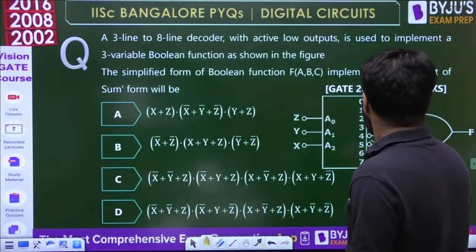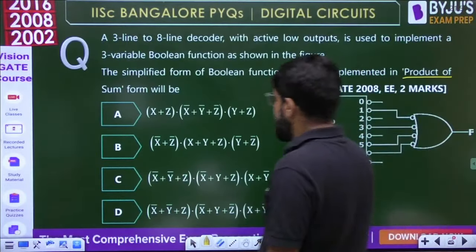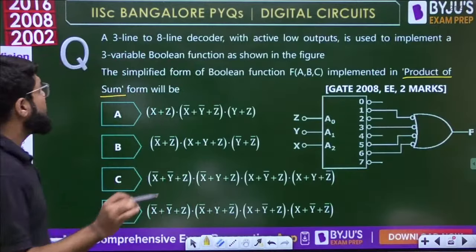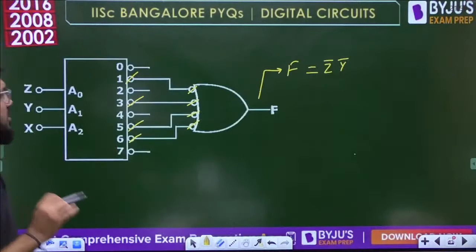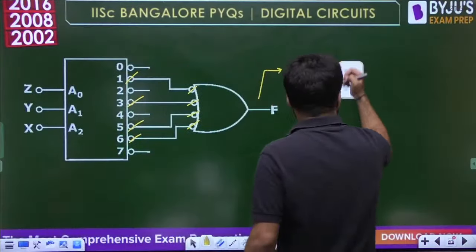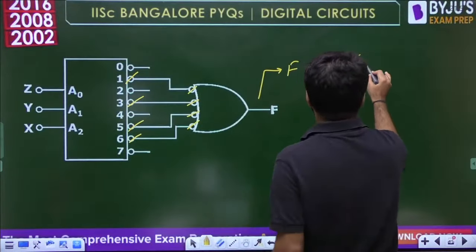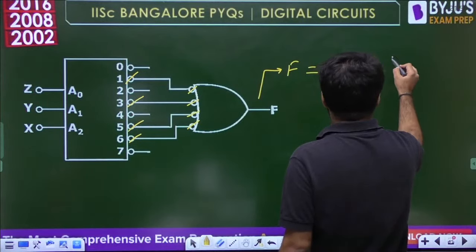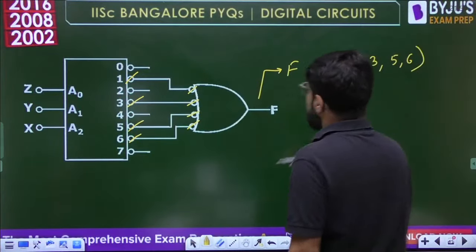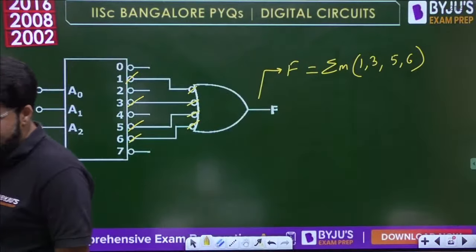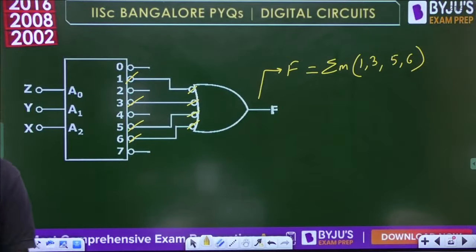We are looking in the simplified POS form actually. चलो तो ऐसा नहीं करते हैं. What I will do is, okay, what are the minterms coming up here? It is the minterms 1, 3, 5 and 6.